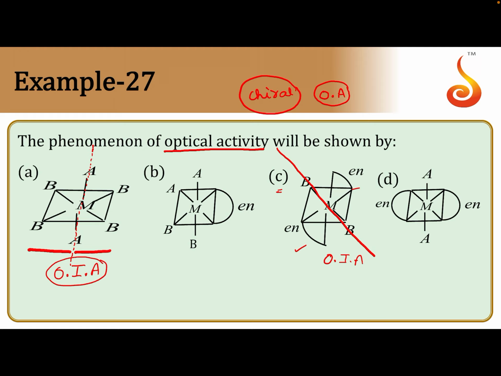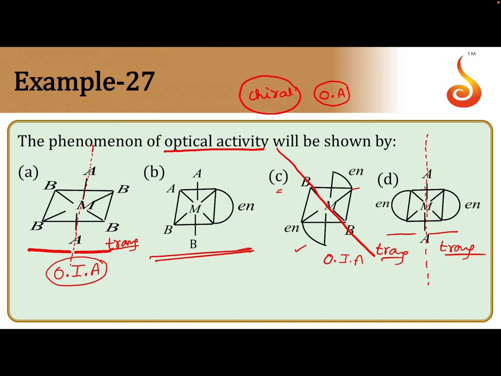Coming to option D, again two identical A ligands are lying on the same axis along with the central metal atom. So again we get a plane of symmetry, and two equal parts are obtained. Then if you check option B, there is no plane of symmetry. This is the cis isomer. The remaining are trans isomers, but option B is the cis isomer. There is no plane of symmetry.